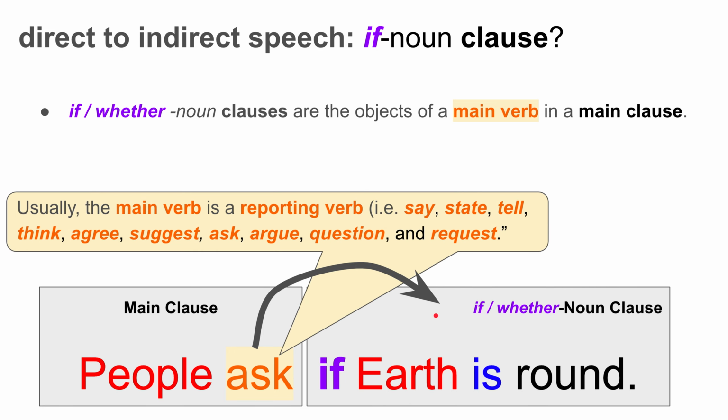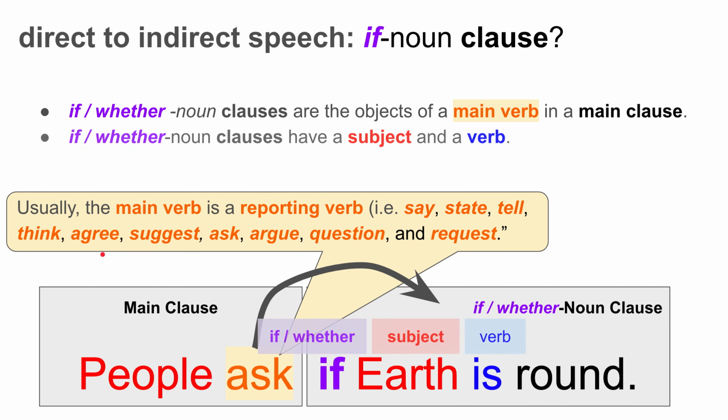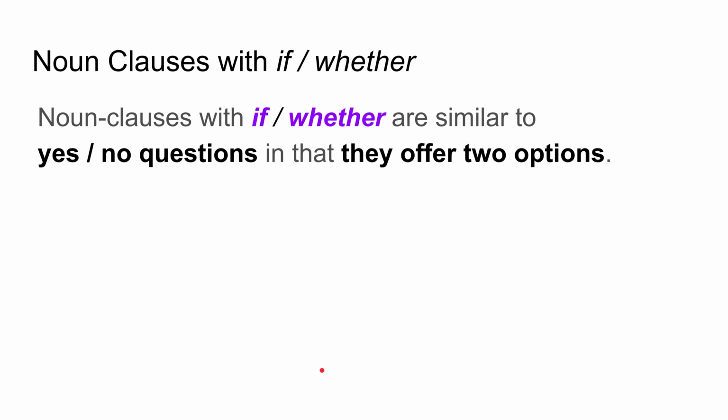Keep in mind that main verbs tend to be reporting verbs for when you're reporting a question in direct speech and indirect speech. The reporting verbs tend to be say, state, tell, think, agree, suggest, ask, argue, question and request. If/whether noun clauses also have a subject and a verb, remember they are, after all, clauses. Here the subject is earth, the verb is, and of course it's an if/whether noun clause, so it starts with if or whether.